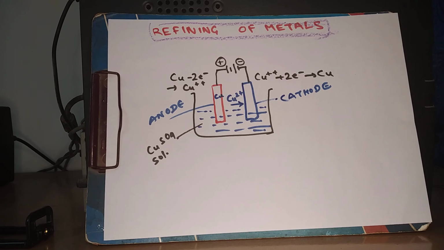So at the anode, what happens? The copper turns into copper ions, and it goes towards the cathode to become copper metal once again, and it gets deposited at the cathode. The same process is applied for refining of all the other metals which are